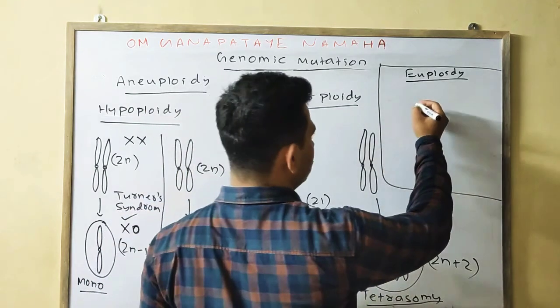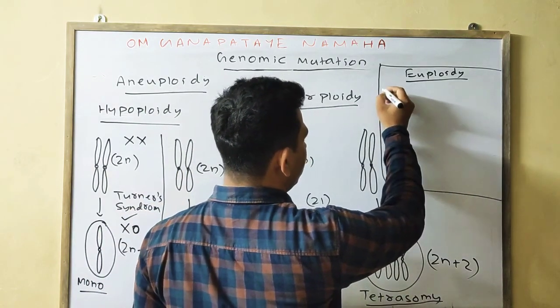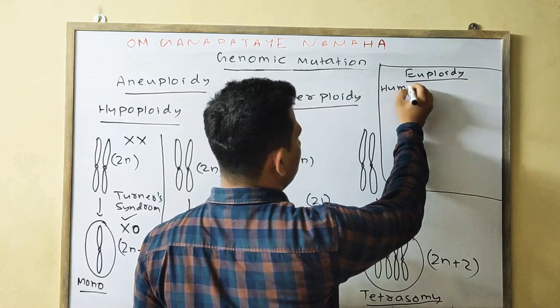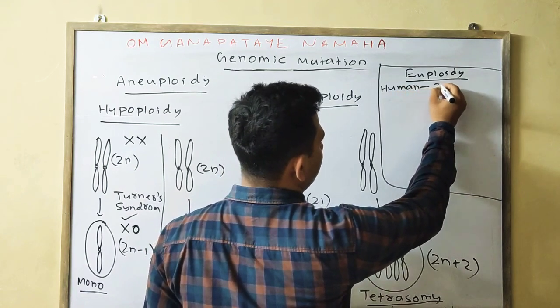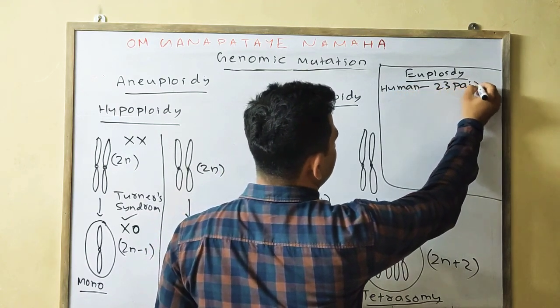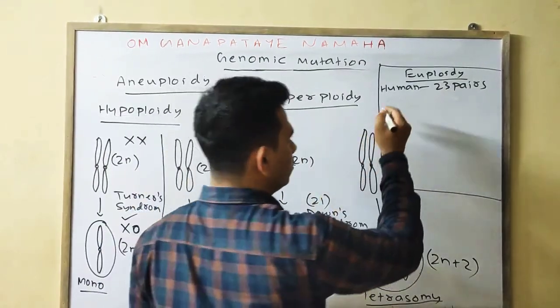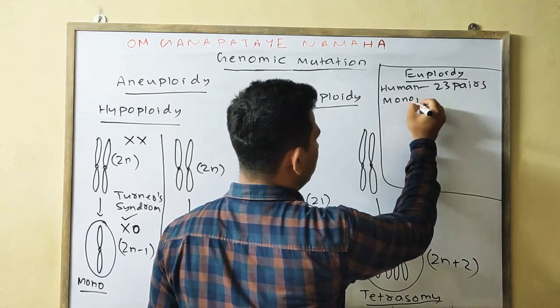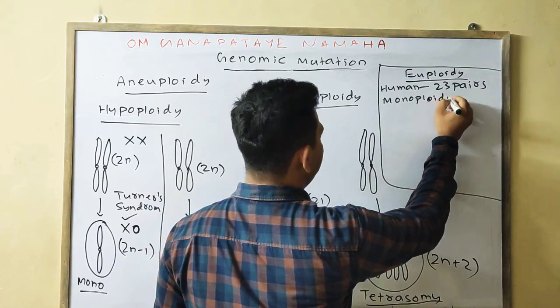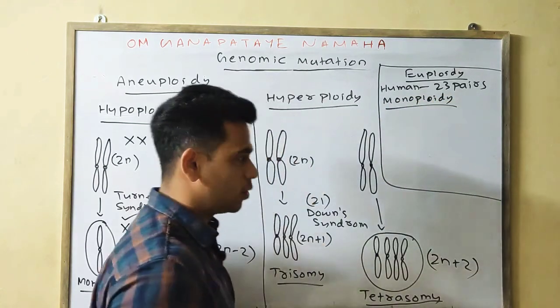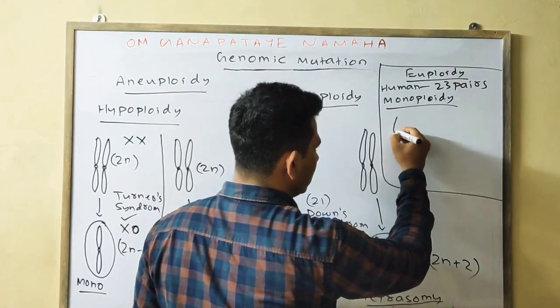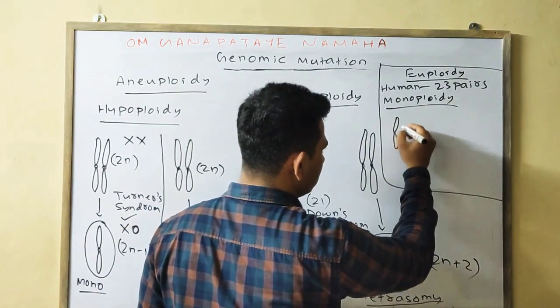For example, we know that in humans the number of chromosomes is 23 pairs. I am giving only one example, that is monoploidy. Similarly, diploidy, and more than that is polyploidy. Suppose these are the pairs of chromosomes that are present.